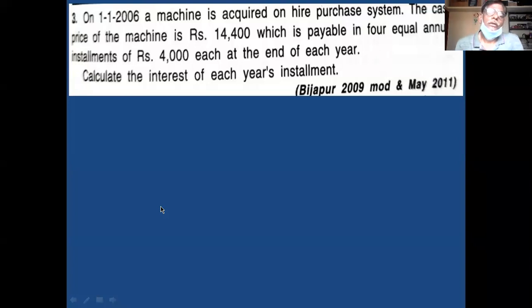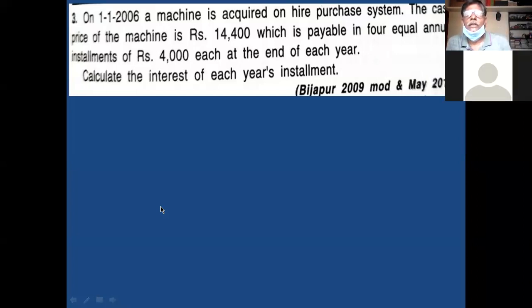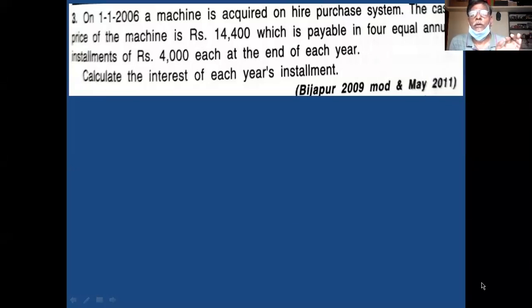This 1,600 difference is called as higher purchase charges or interest. Remember, my dear friends, the difference between higher purchase price and cash price is called interest. Remember this.